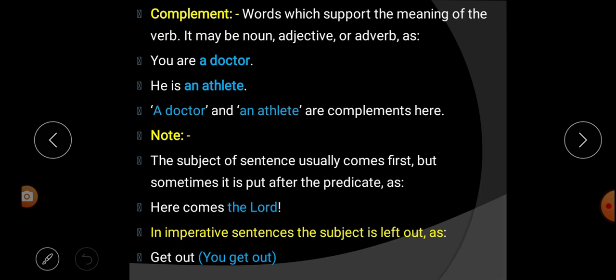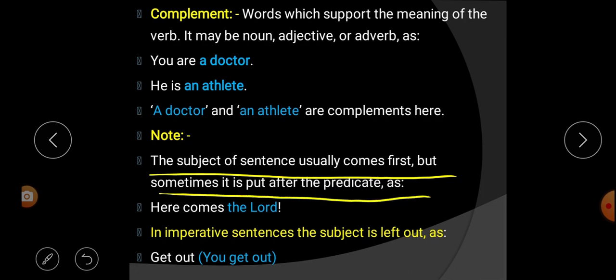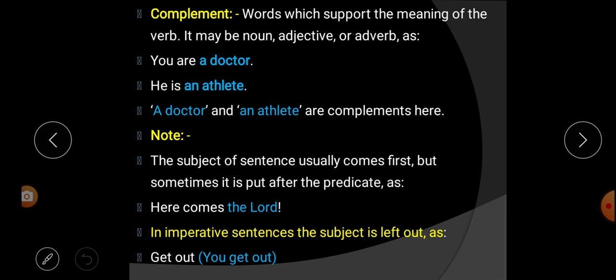Next, the subject of a sentence usually comes first, but sometimes it is put after a predicate also. So far we learned that the subject always comes first. That means we put the subject in the first part of the sentence.